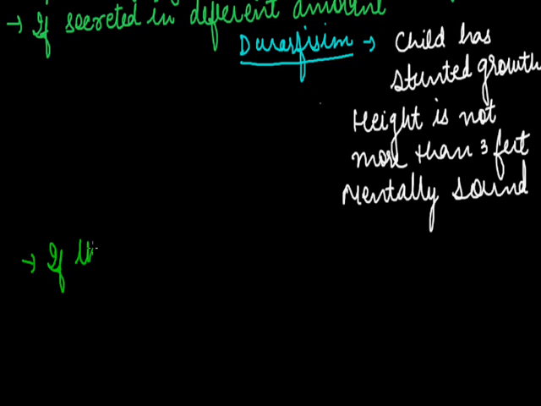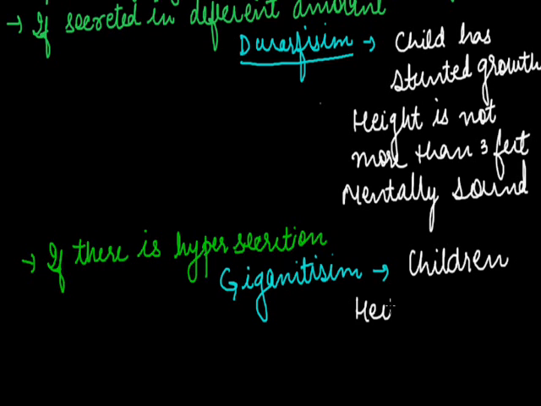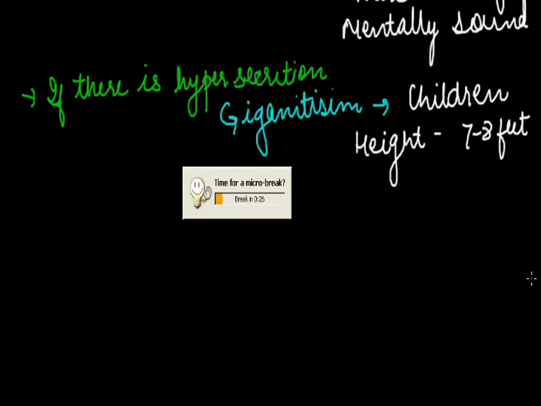Now, if there is hypersecretion, then it also results in a disease which is referred to as gigantism. Gigantism is commonly seen in children. The height is around 7 to 8 feet and the child looks like a giant.